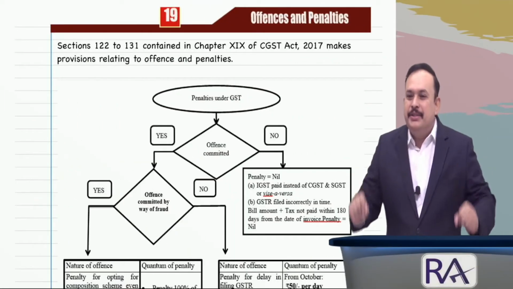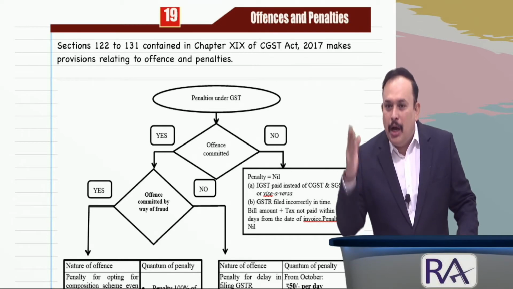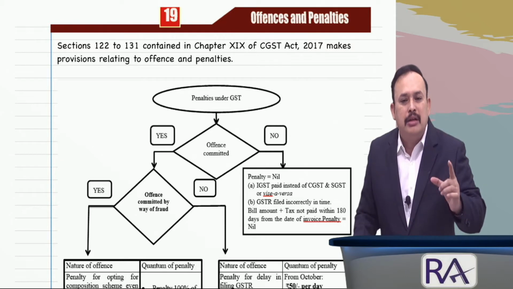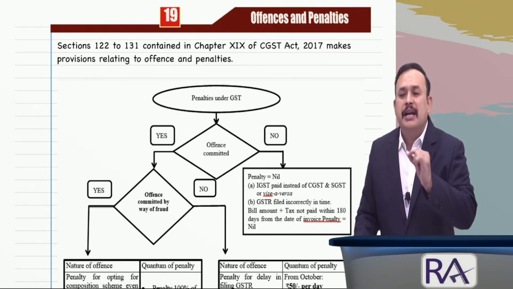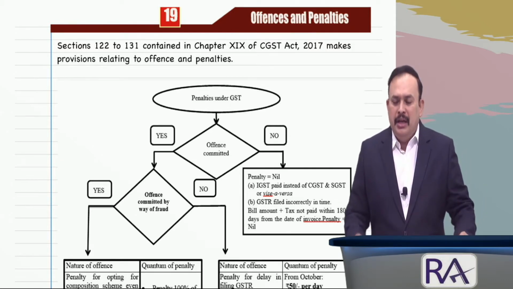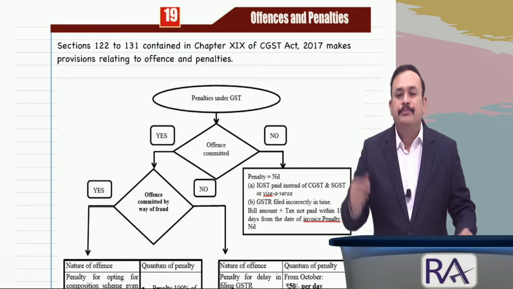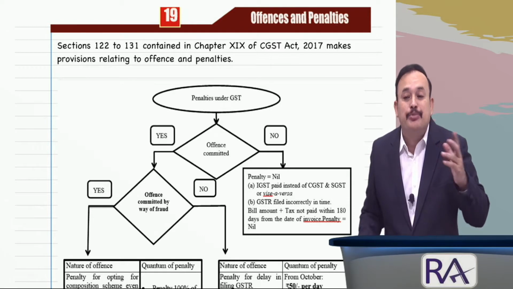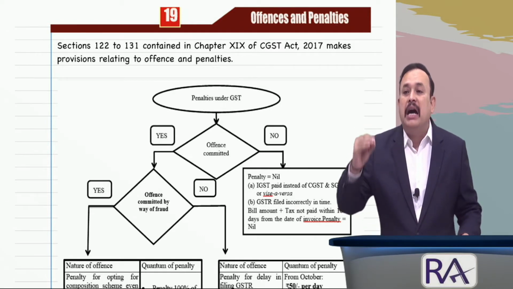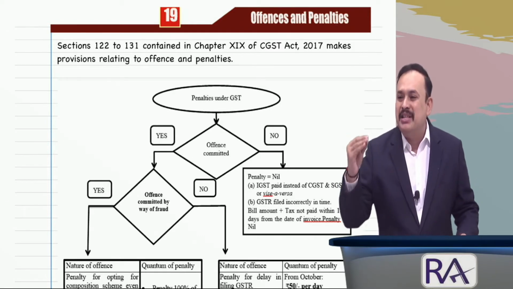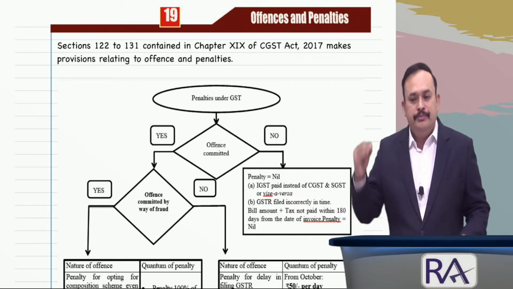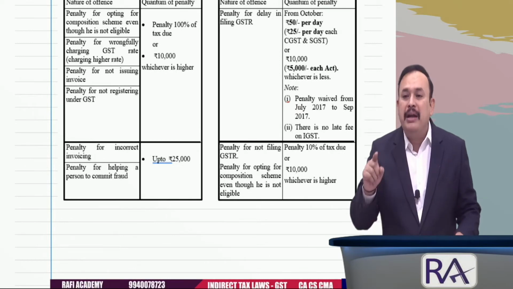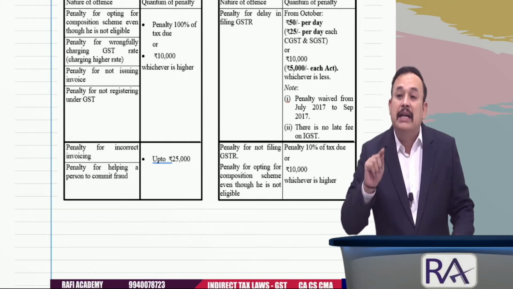Hi my dear friends, referring now to you as a quick revision on the part of offences and penalties. A quick revision is as follows. Section 122, subsection 2 clause A speaks of the penalty in the case other than fraud, which is equal to 10% of the tax or rupees 10,000, whichever is higher.